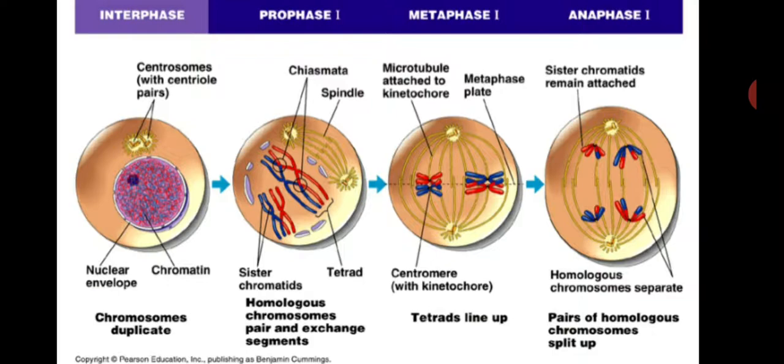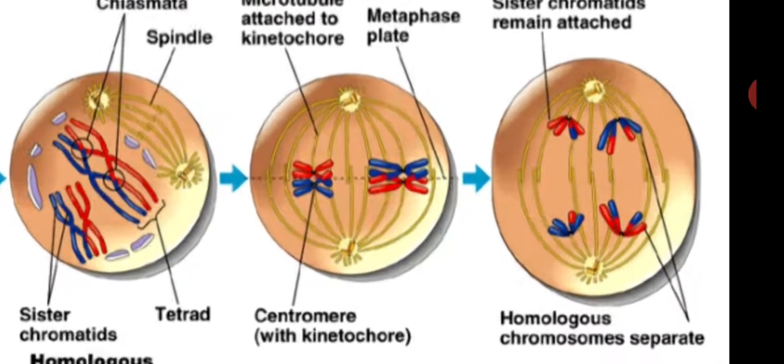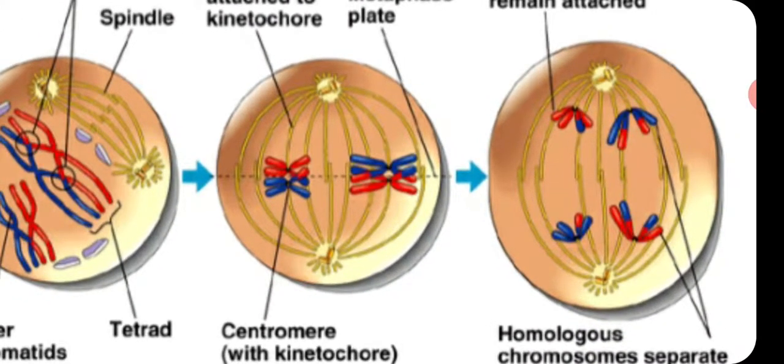So in this stage, anaphase 1, the chromosome number will be halved. Half of the chromosomes move to one pole, half move to the other pole. That is why this can form haploid nuclei, haploid gametes.